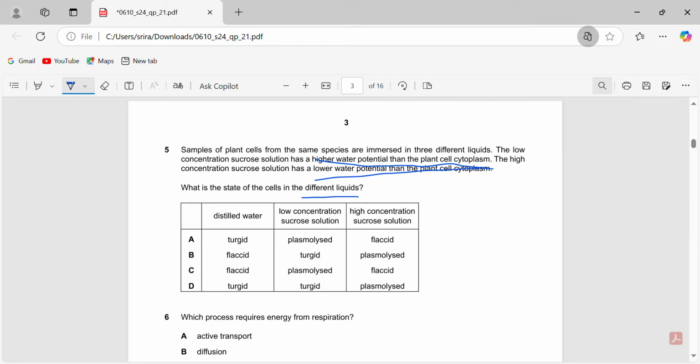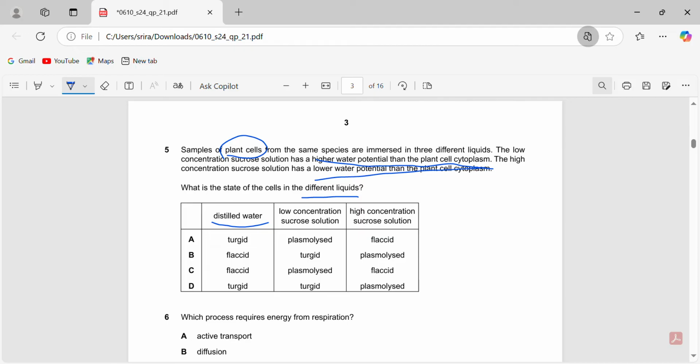In distilled water, it's a plant cell as well. So plant cells are not going to burst or anything. We need to keep in mind it's turgid, plasmolysed, or flaccid, not bursting. In distilled water, the distilled water has a higher water potential than the inside of the plant cell. And if you remember how osmosis works, the water molecules are going to move from a region of higher water potential to a region of lower water potential.